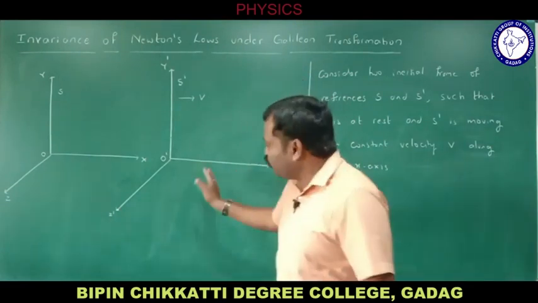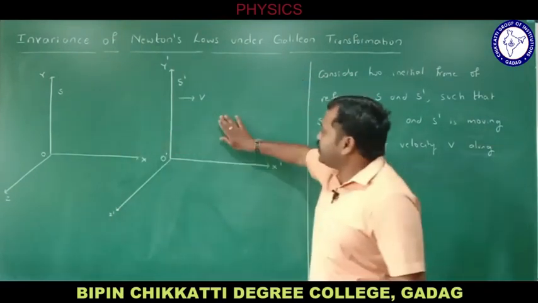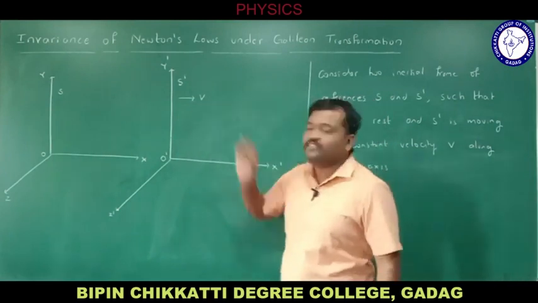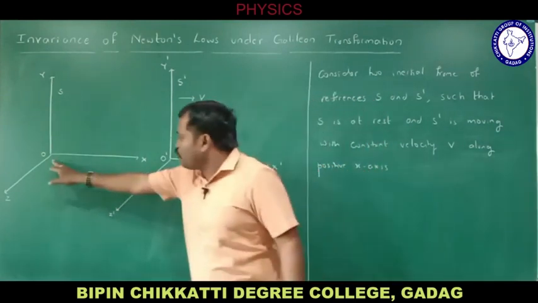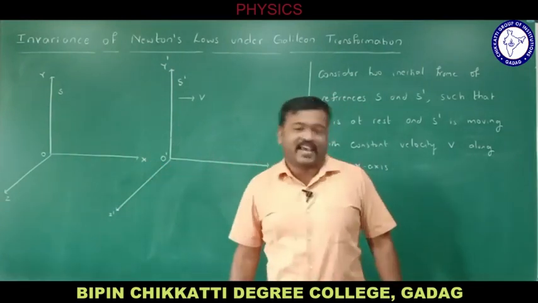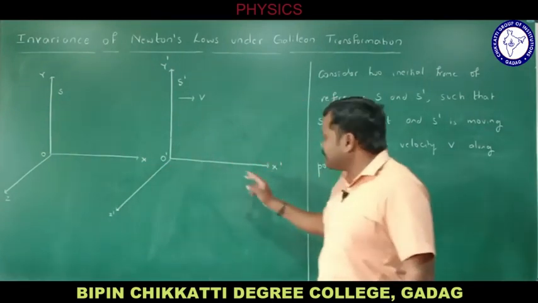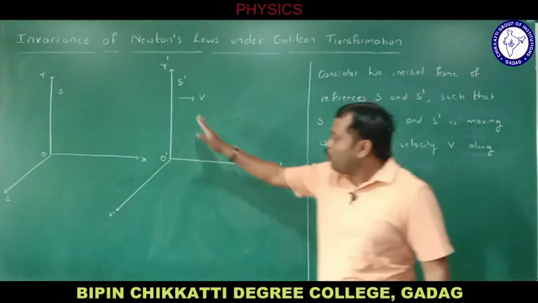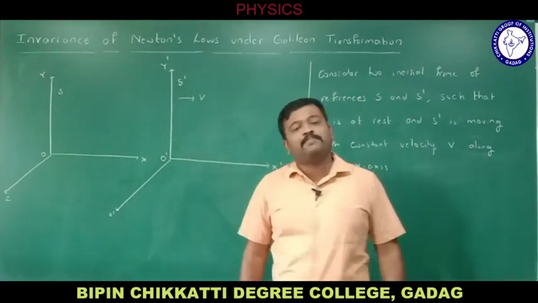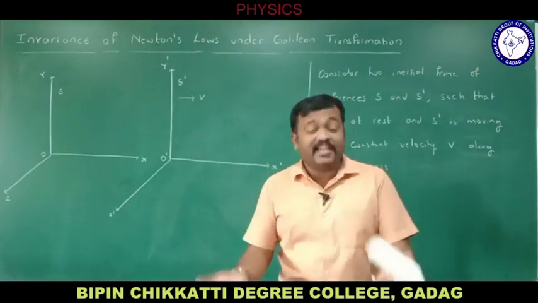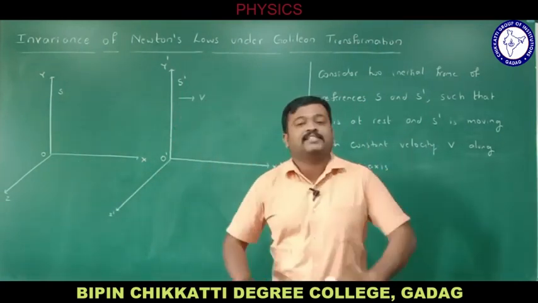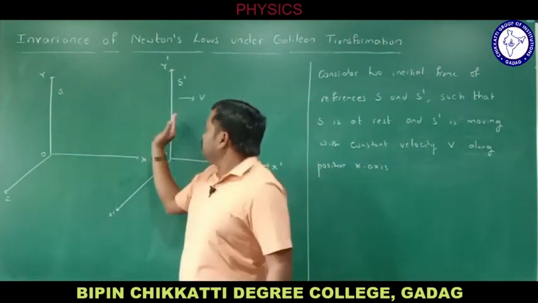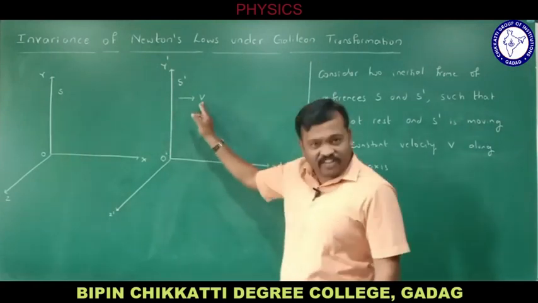I took two frames: S, which is at rest, and S dash, which is moving with constant velocity v. Earlier, at time t equal to 0, O coincided with O dash, right? X and X dash are in a single line. The Y axis and Z axis are parallel to each other. At t equal to 0, O coincided with O dash. As time passes, this frame is moving with the constant velocity v.